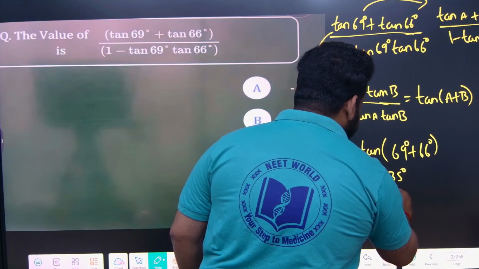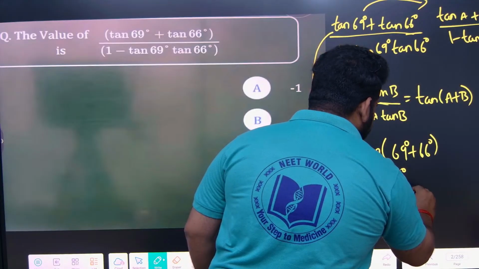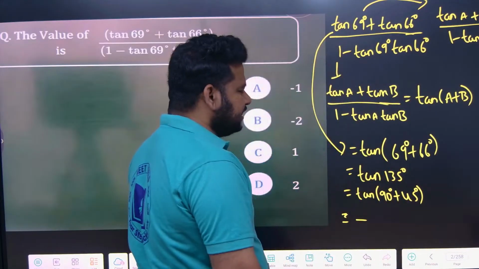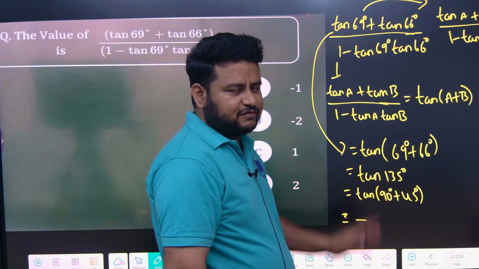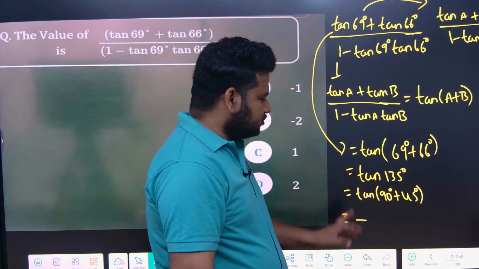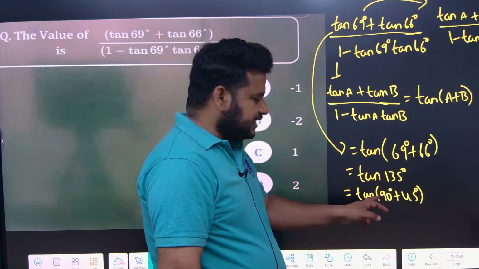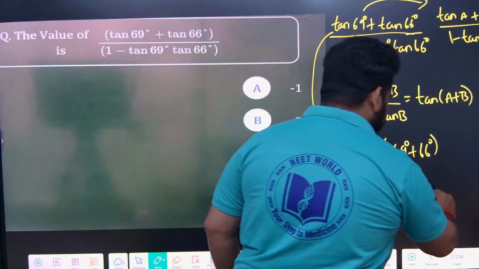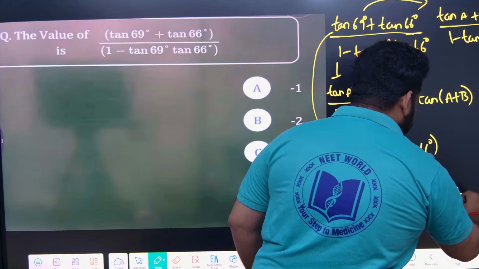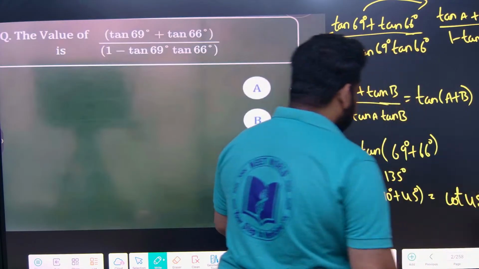Tan 90 plus 45, or I can also write it as tan 180 minus 45. However, it is the same. So tan 90 plus 45. 90 is an odd multiple, and for an odd multiple tan will become cot. So tan 90 plus 45 becomes cot 45.